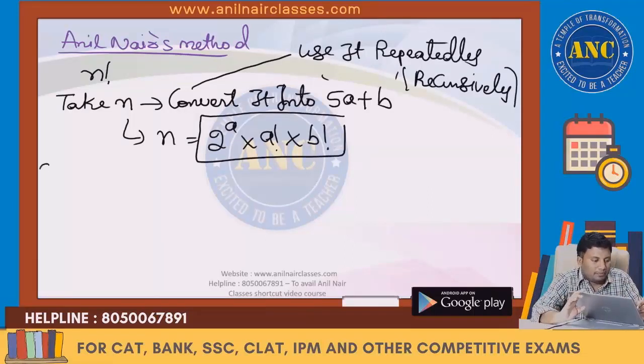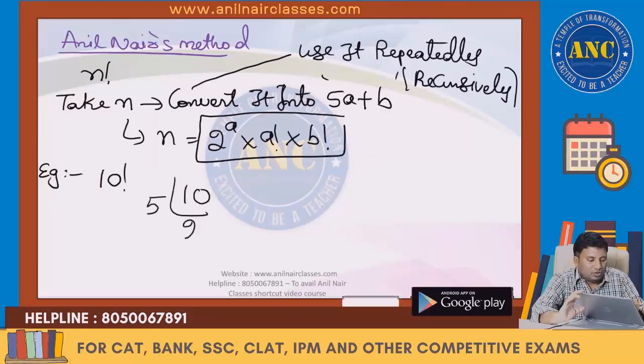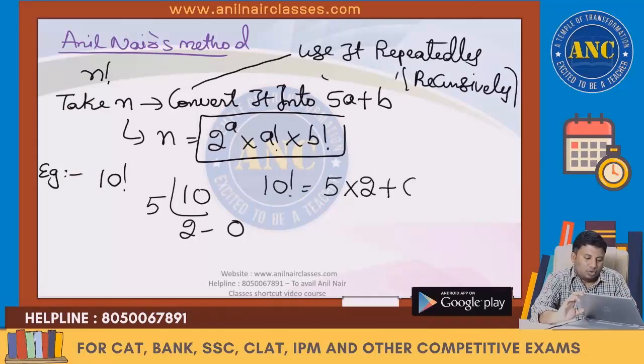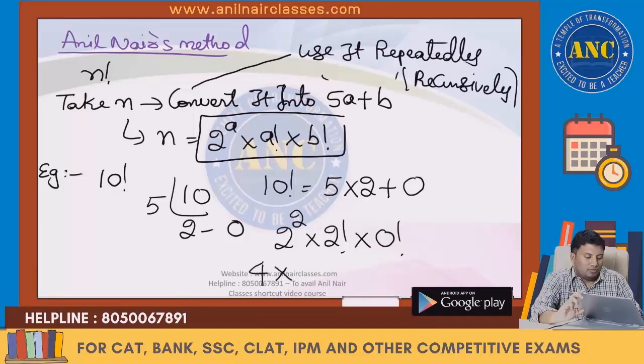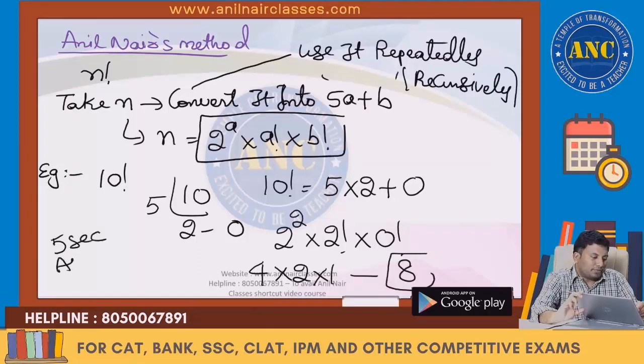For example, 10 factorial. Take 10. 5 2s are 10, so 10 is 5 into 2 plus 0. So the answer is 2 power 2 into 2 factorial into 0 factorial, which is 4 into 2 into 1. The answer is 8.